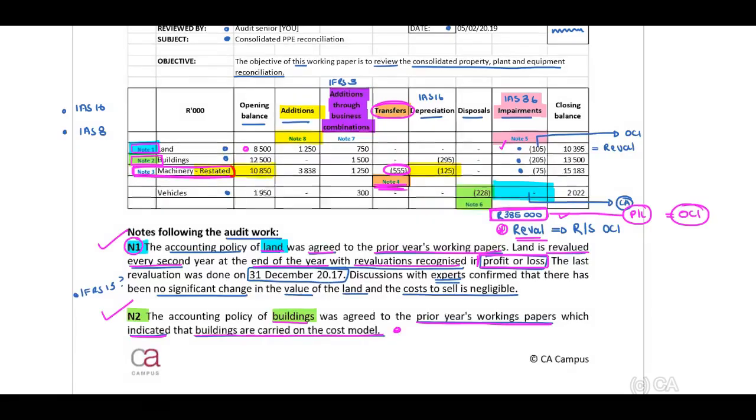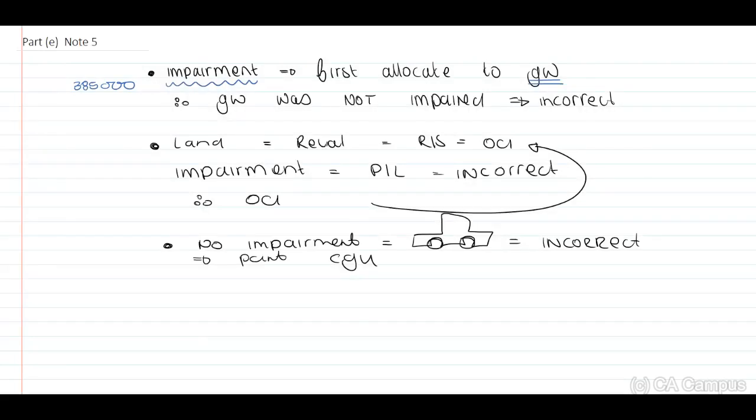Next, when we look at the recon, guys, how do we allocate impairment losses? We allocate impairment losses based on the carrying amount of the assets. Okay, now based on the carrying amount of the assets, therefore if we look at the amounts, 105 on the 8.5 million, 205 on the 12.5 million, 75 on the 10.8. The correlation doesn't appear to be correct, guys. Therefore, this is also an error. Now, you can make use of your calculator if you want to. From a timing point of view, if you don't have time, just move on.